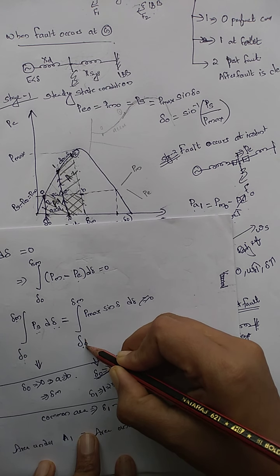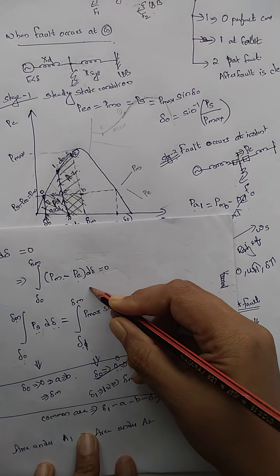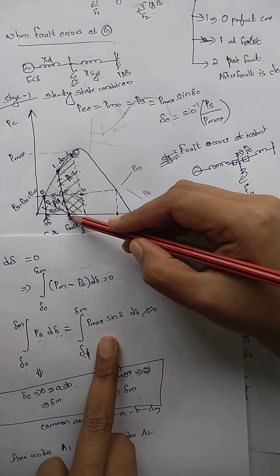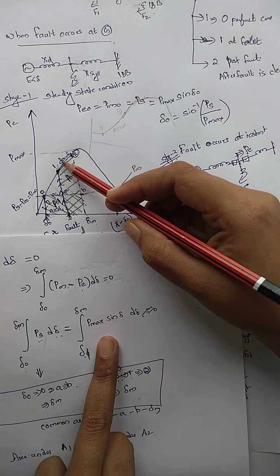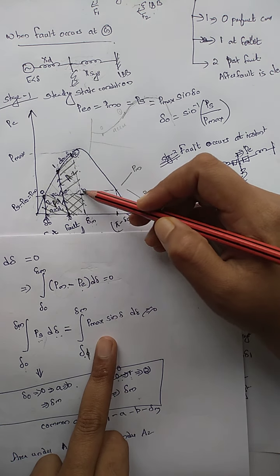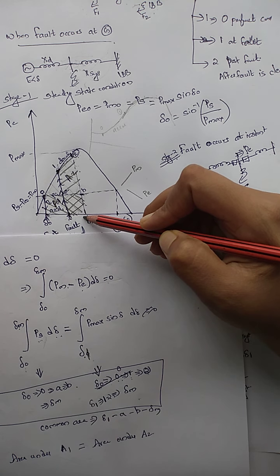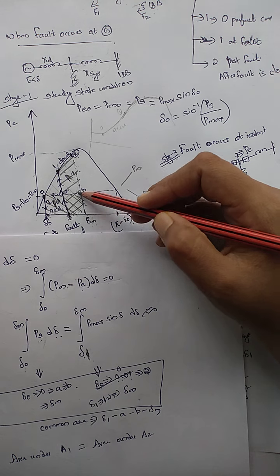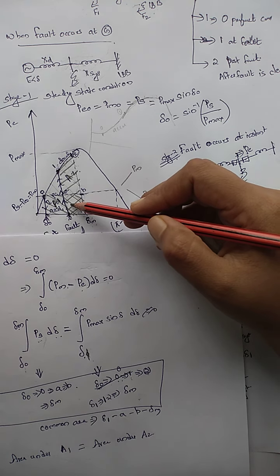So I have to convert it to delta 1 to delta m, P max into sine delta. So the area will be from here, delta 0 to A1 to B delta m. This much area we have to find out. And if we are considering these two areas, then we know this rectangle, or the square, is a common area, so we can avoid it.